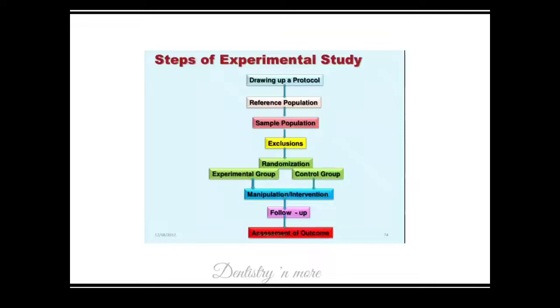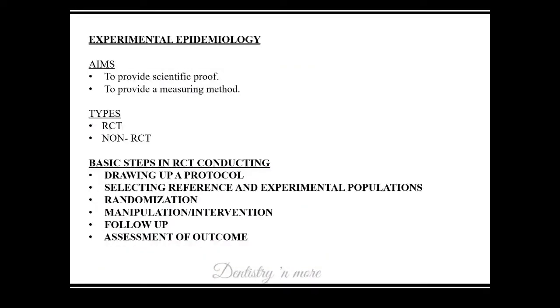So the first question asked was experimental epidemiology, that is asked many times. Sometimes the question will be of randomized control trial, or mostly it is experimental epidemiology. So experimental epidemiology is having 2 branches, that is randomized control trial and non-randomized control trial. It depends on whether randomization is present or not. So it is to provide a scientific proof and as a measuring method to test the efficacy of a drug or a method. So what are the basic steps in RCT, or randomized control trial or experimental epidemiology?